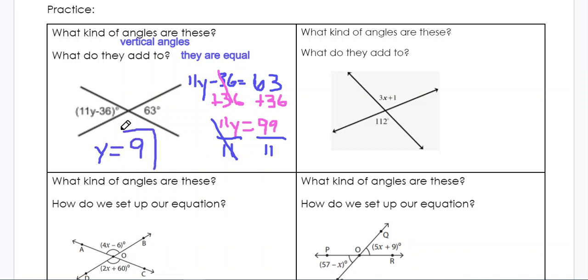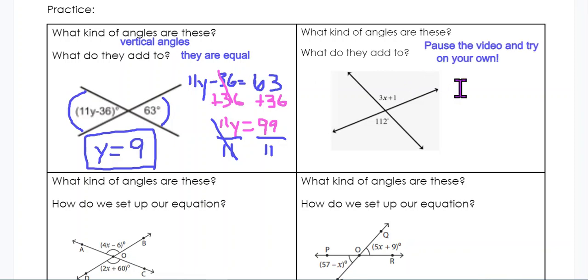So let's recap how we did this. All right, so I know that these two are vertical angles because they're across from each other. So I know that this angle and this angle are equal to each other. So since they are equal to each other, we can set them equal to each other in an equation. Okay? Try this one on your own. Pause the video and try it on your own. Unpause it when you're done.